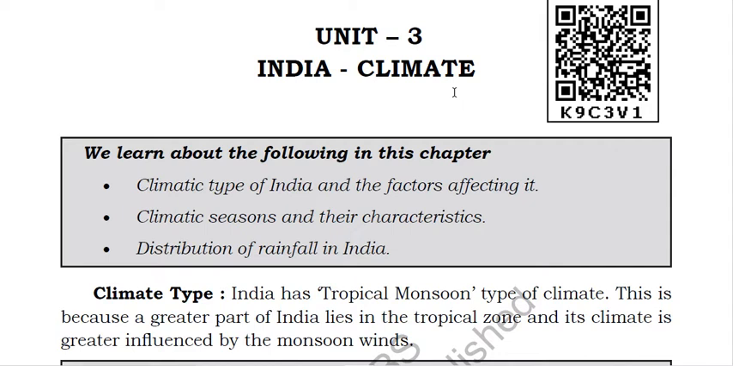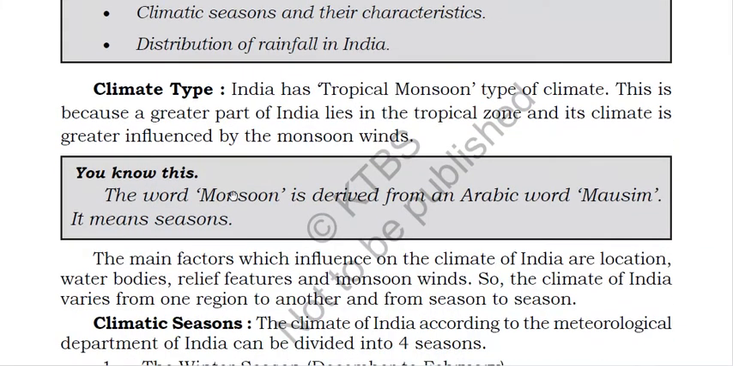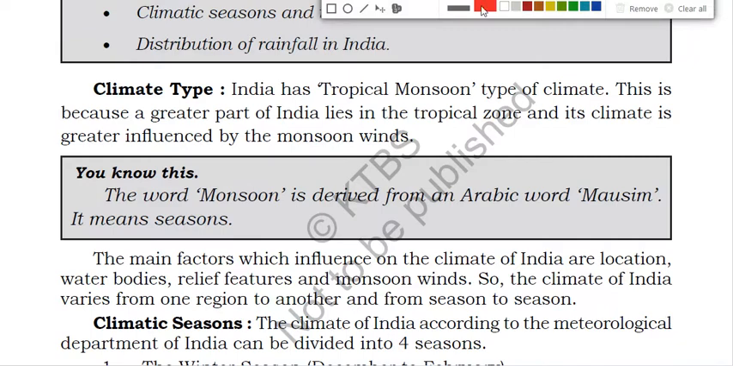Now we'll discuss this chapter on climate. In this chapter, we have to read the climatic types of India and the factors affecting it, climatic seasons and their characteristics, and distribution of rainfall in India. First of all, we'll discuss the climate type. What is the climate type of India? It has a tropical monsoon type of climate.